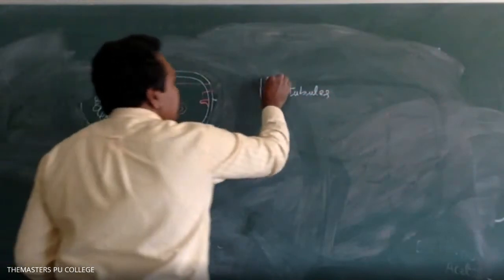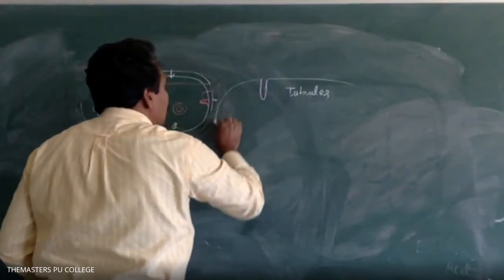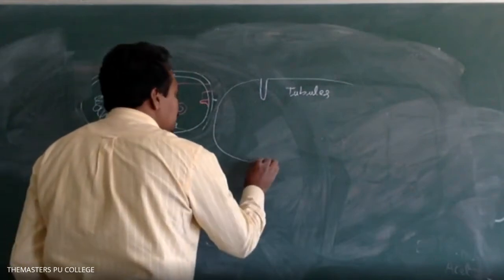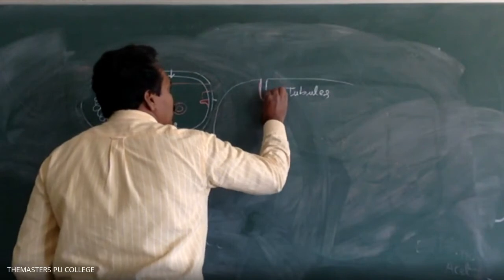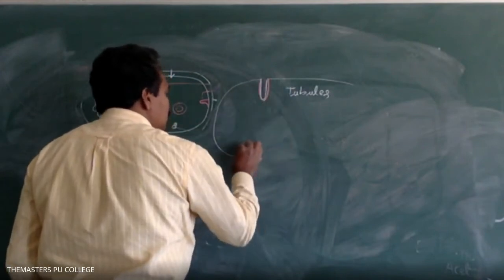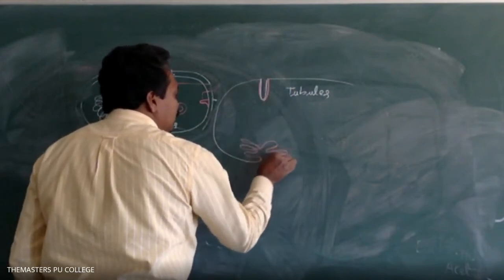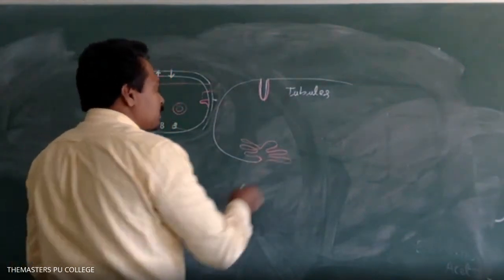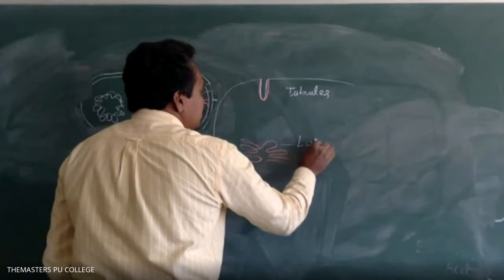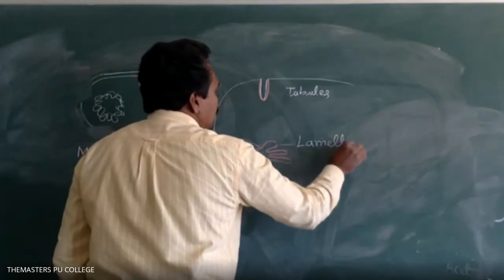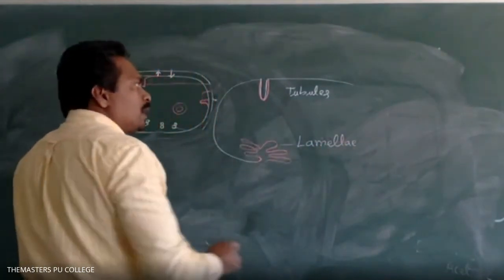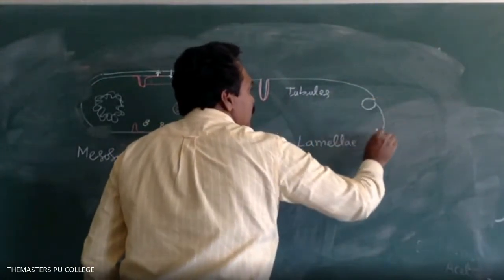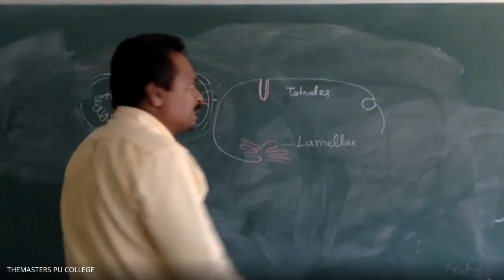Some of the foldings are branched, like branches. Some of the foldings are finger-like, and some of the foldings are like branch structure. That's called lamellae. And some of them are spherical in shape, vesicles.